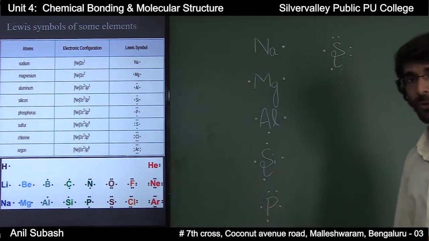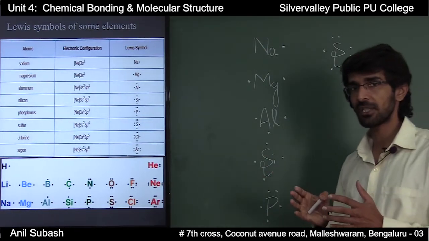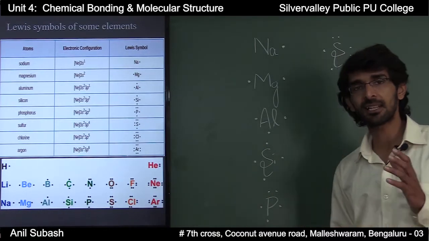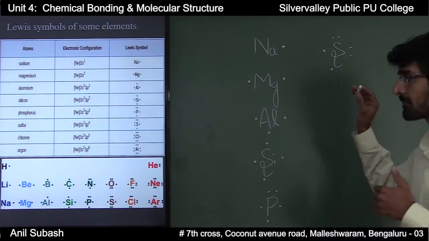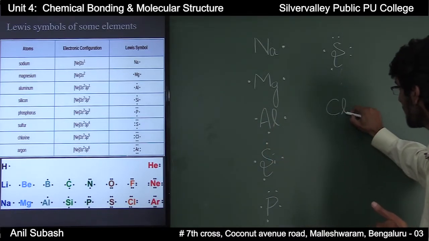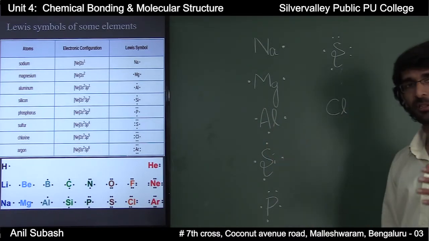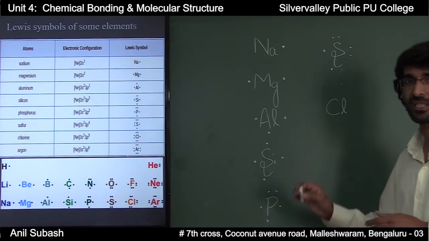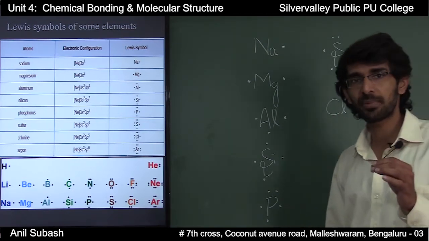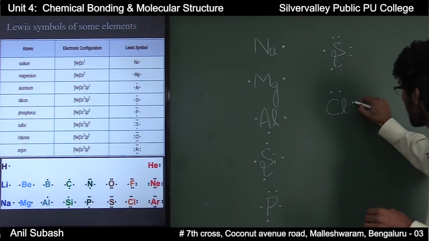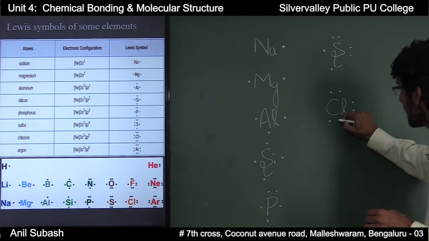Next comes chlorine. Its valence shell electronic configuration is 3s2 3p5. That is, it has 7 electrons in its valence shell. And how do we represent the Lewis symbol for chlorine? Cl is the chemical symbol of chlorine, and since it has 7 electrons in its valence shell, these 7 electrons are represented by 7 dots around the chemical symbol for chlorine.